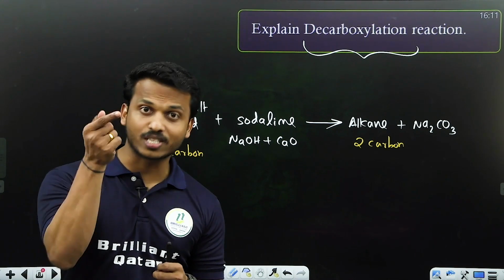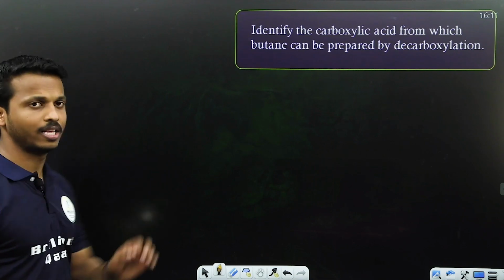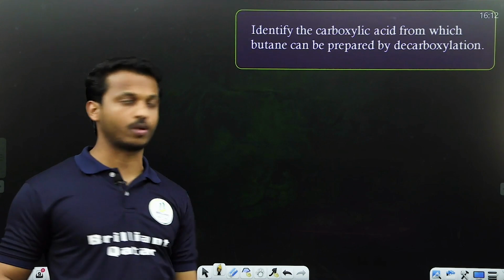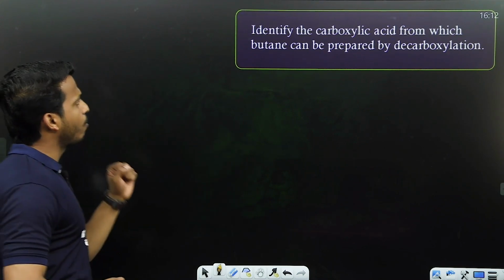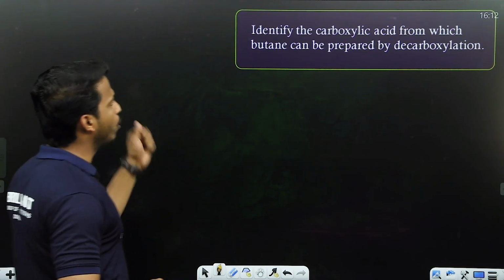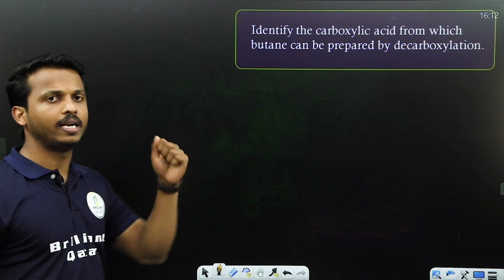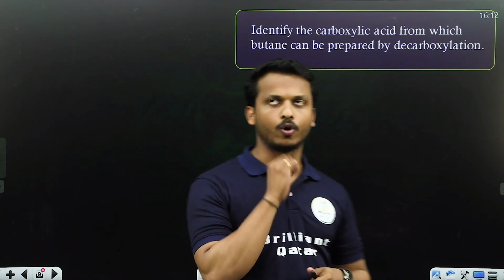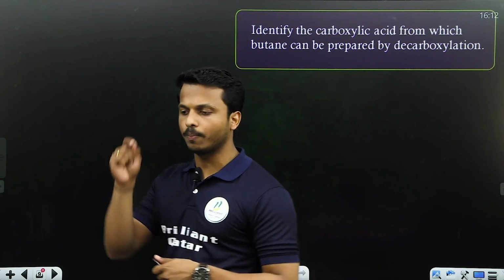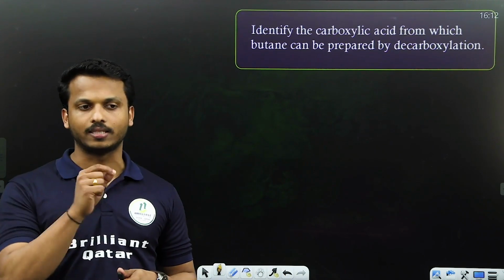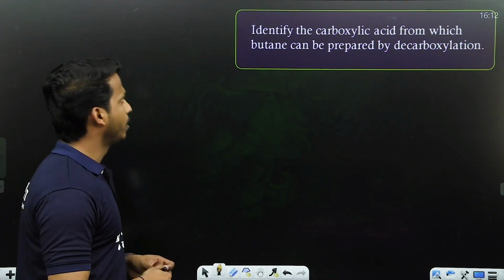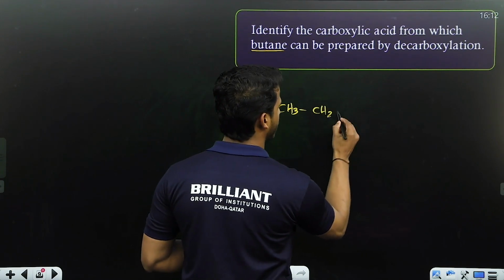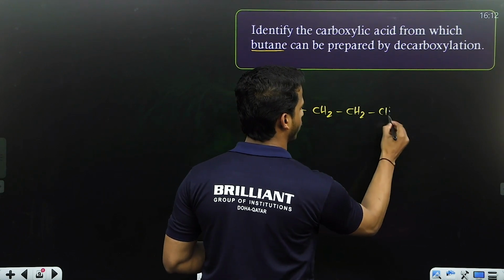And how will they ask the next question from decarboxylation? Let's see. That's why I told you we are discussing all the important reactions and the maximum types of questions. Identify the carboxylic acid from which butane can be prepared by decarboxylation. First you should think decarboxylation means the product contains 1 carbon less than the reactant. Correct. The alkane is already given here, butane, right? What is butane? CH3, CH2, CH2, CH3.